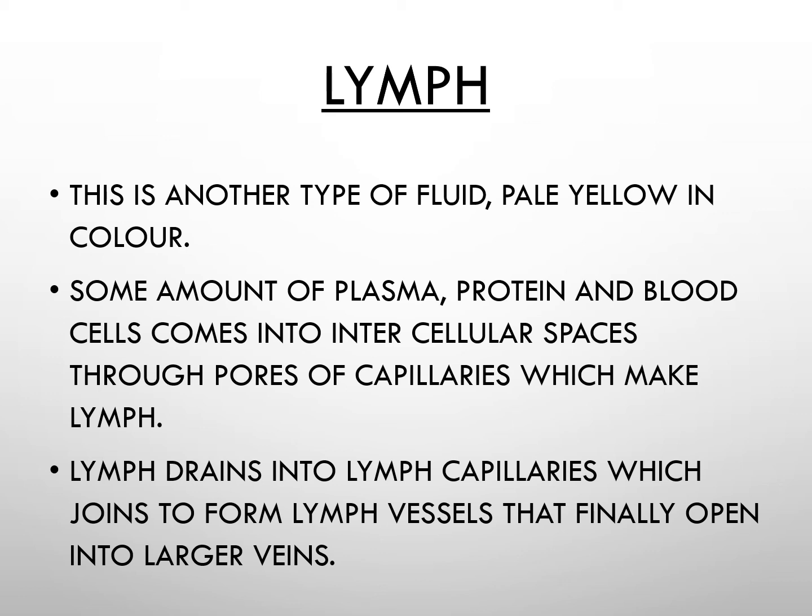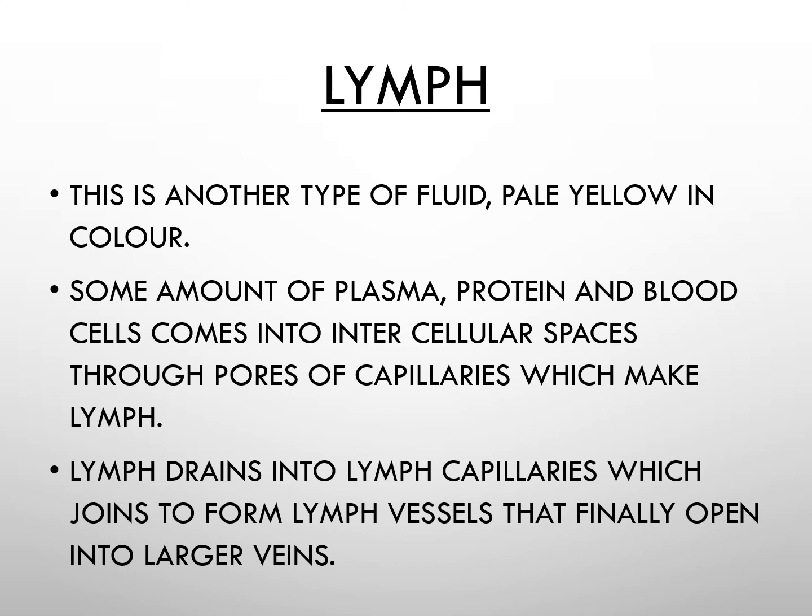And what happens actually is, whenever the blood flows through the capillaries, the capillaries have pores, so because of the pressure, through those pores some amount of plasma, protein and blood cells which are smaller come out of the capillaries and into the intercellular spaces, and whatever fluid comes out makes the lymph.